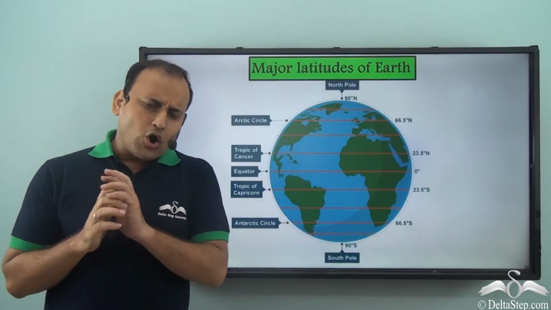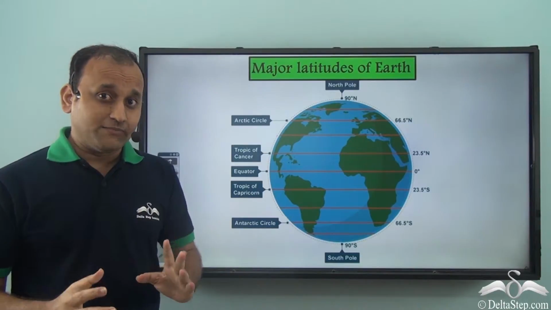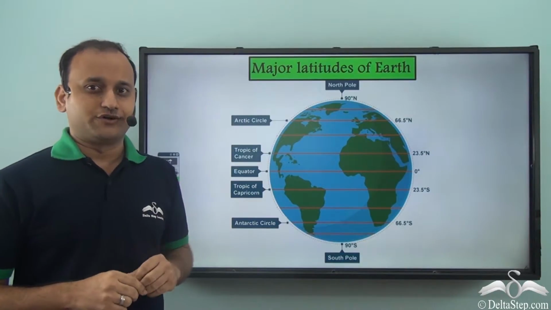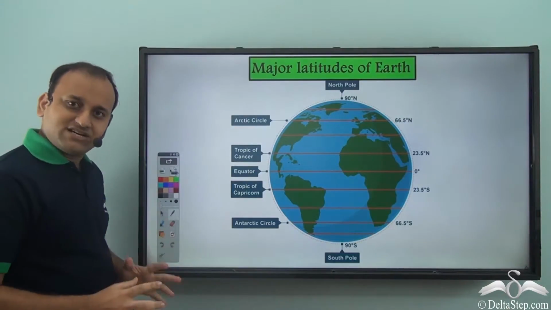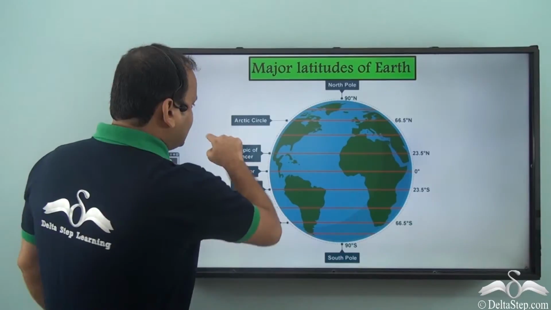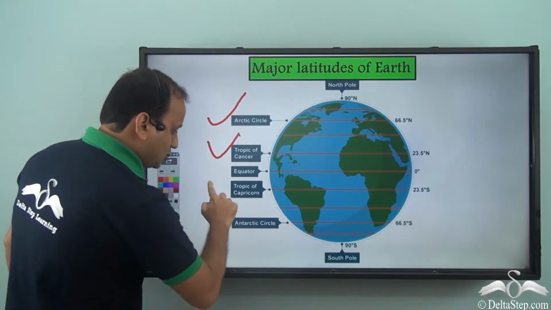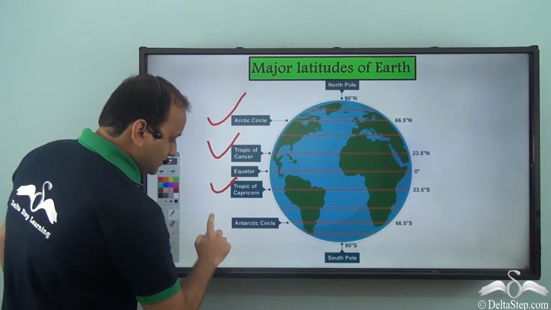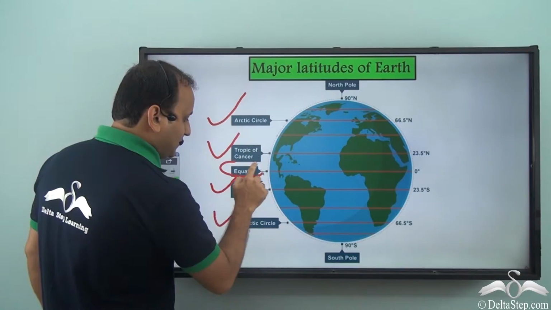Now, among all these latitudes which we have on planet Earth, 4 of them are called major latitudes of Earth. So let's see what these are. The 4 major latitudes of Earth are the Arctic Circle, the Tropic of Cancer, the Tropic of Capricorn, the Antarctic Circle, and the equator is in the middle.